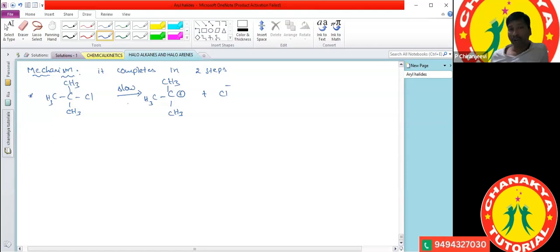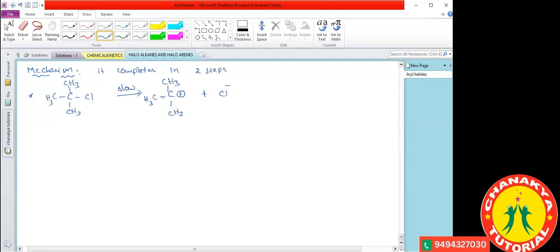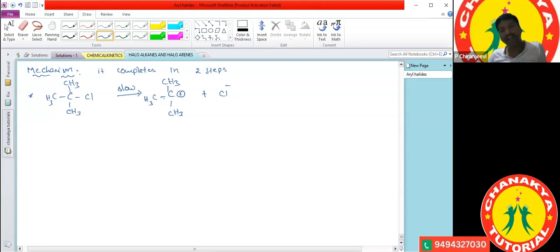And what is the carbocation? It undergoes unsymmetrical cleavage. It forms a carbocation and an anion. What about the carbocation? Is it highly reactive or less reactive? Charged species, or fragments, reaction intermediates are highly reactive.